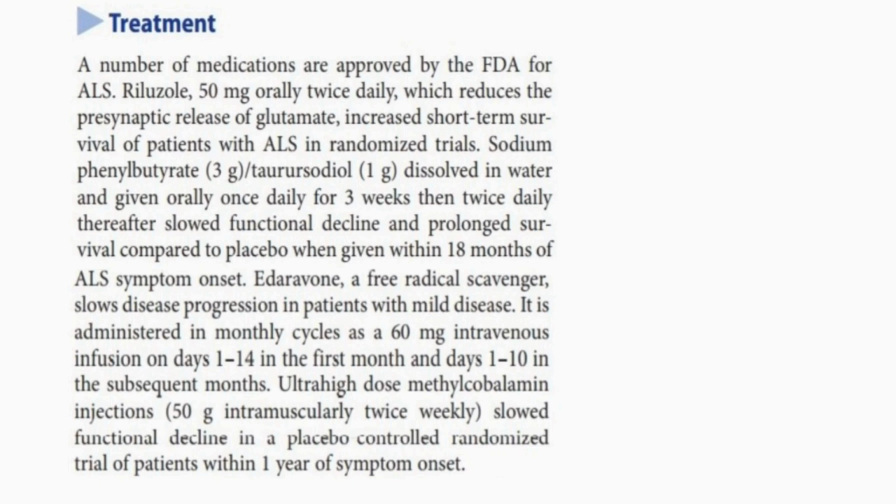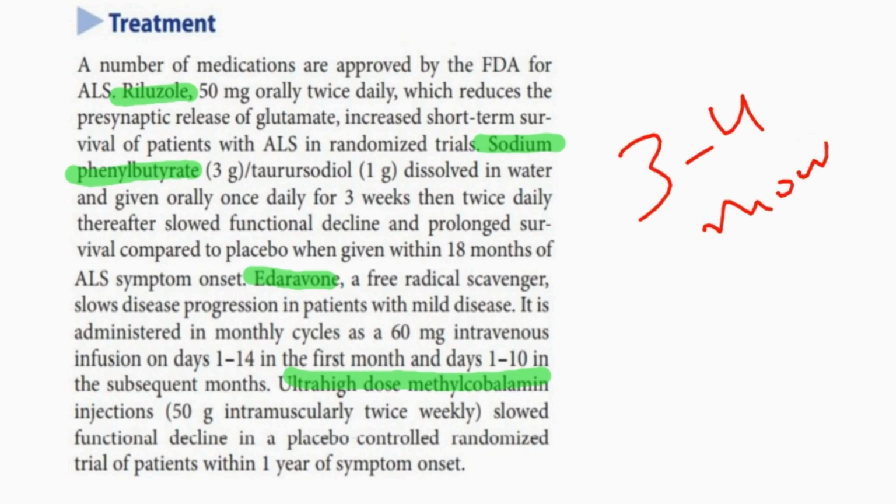Now let's discuss the treatment of motor neuron disease. As there is no treatment for motor neuron disease which could reverse the disease progress, but still a number of drugs are approved by the FDA for use in amyotrophic lateral sclerosis, that are riluzole, sodium phenylbutyrate, edaravone, a free radical scavenger, and ultra high dose of methylcobalamin. All of these drugs could be used and may result in improved survival. Riluzole can be used to improve the survival by 3 to 4 months.